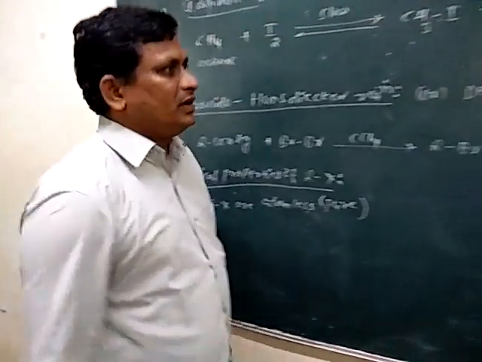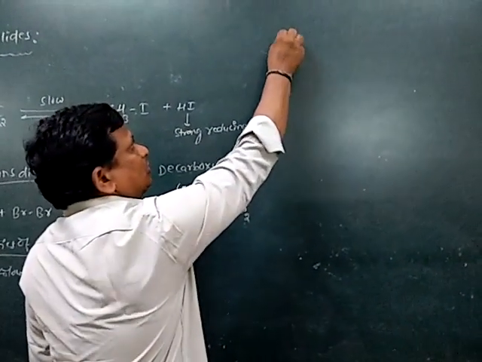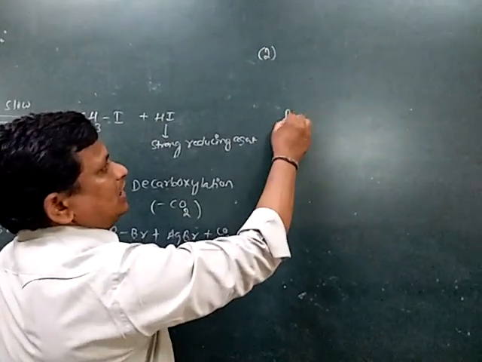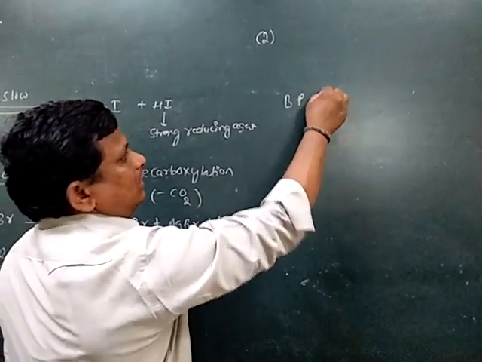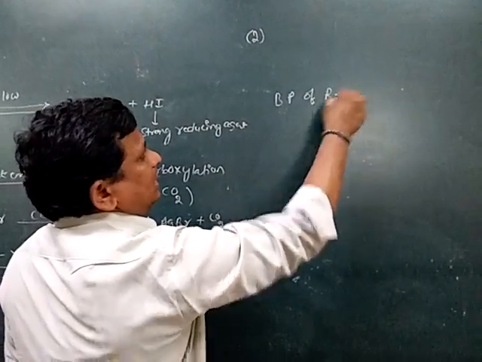The second property is the boiling points of alkyl halides.